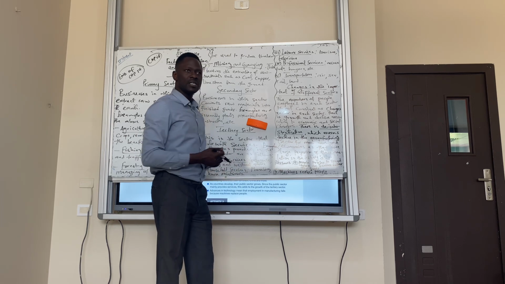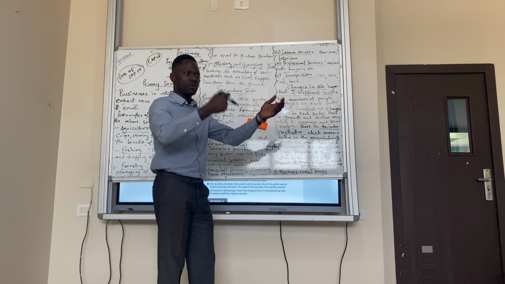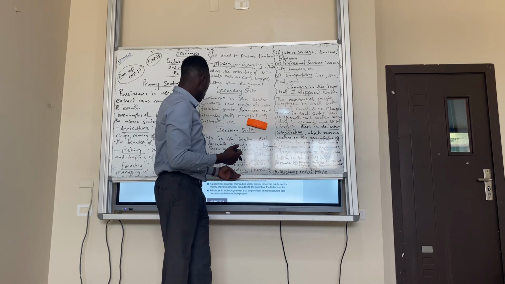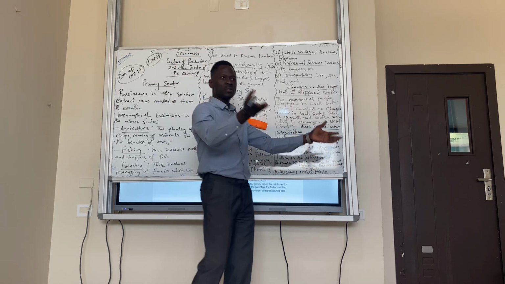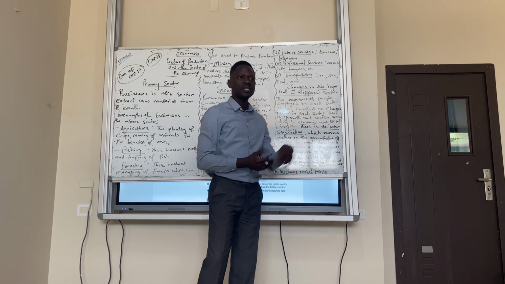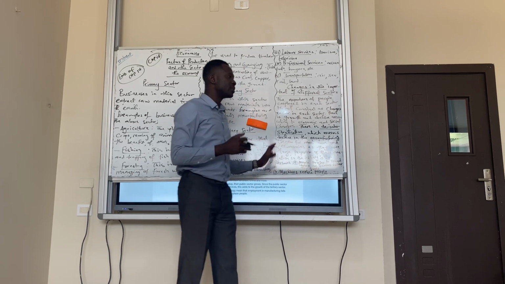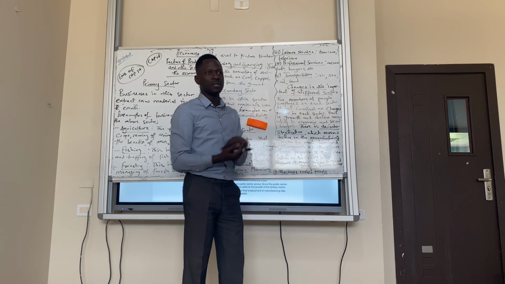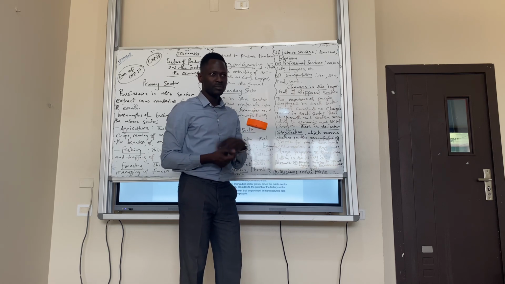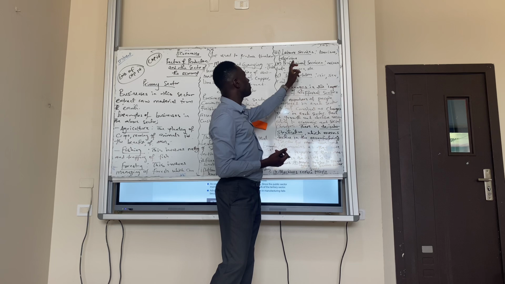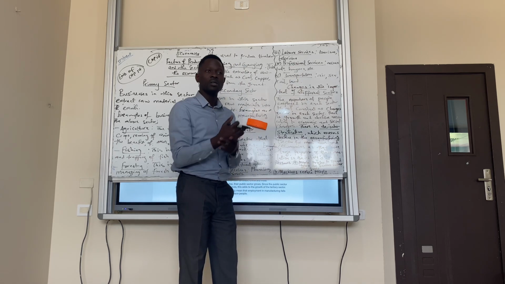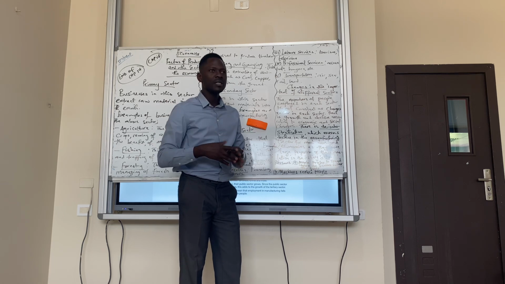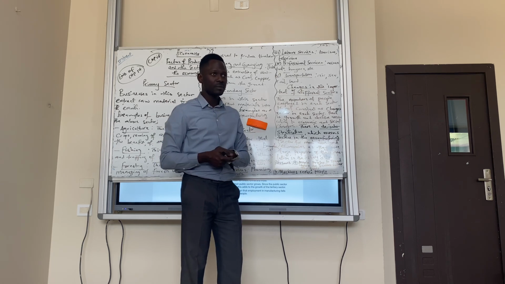Then the household services, like the plumbers we have to fix our bathrooms and the rest. They are part of the household services. Then we have house maintenance, those that help us clean our house, gardens and the rest. They are part of the tertiary sector. Then we have leisure. We need to travel abroad or the rest. Tourism, they are part of the tertiary sector. Do you understand leisure? Then we have professional services like accountants and lawyers. They offer professional services to their clients. They are part of the tertiary sector. Is it clear?